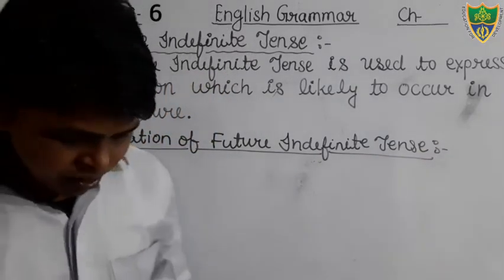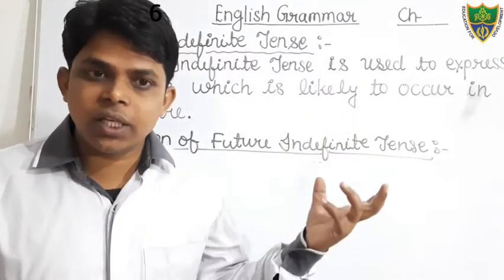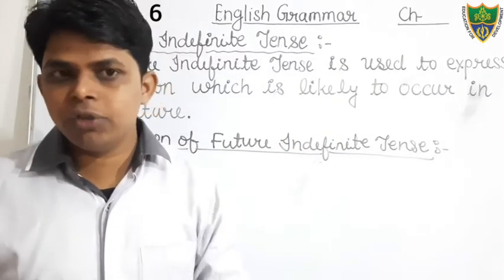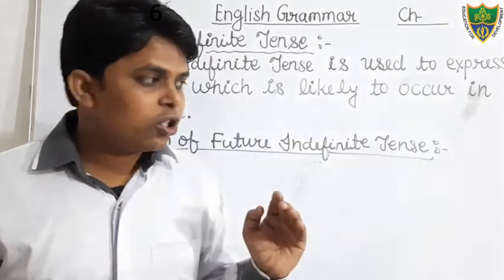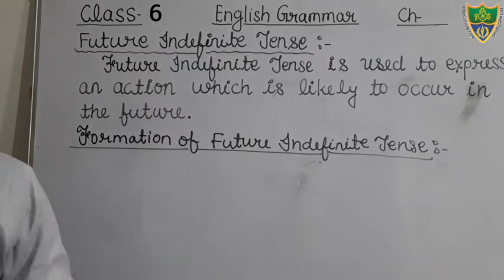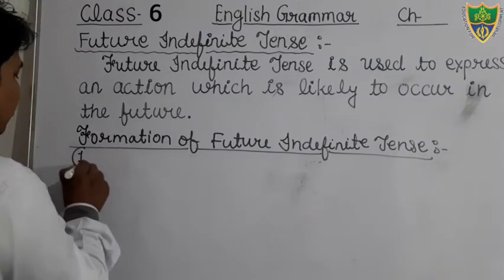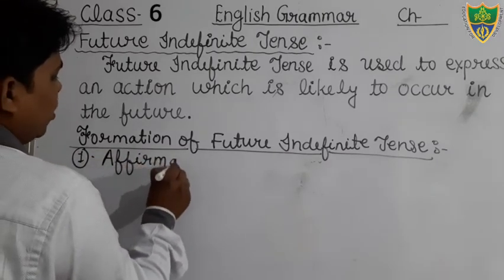Dear students, in the previous tenses, we have already seen how to form the sentences. There are three types of sentences we form in each tense: affirmative, negative and interrogative. And in interrogative there are two types, yes/no type and WH type. So now we will discuss formation of the sentences of future indefinite tense. Just put here heading affirmative sentence. First of all, we will discuss the affirmative sentences.